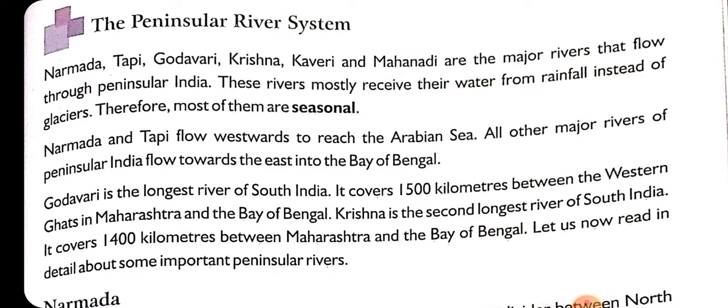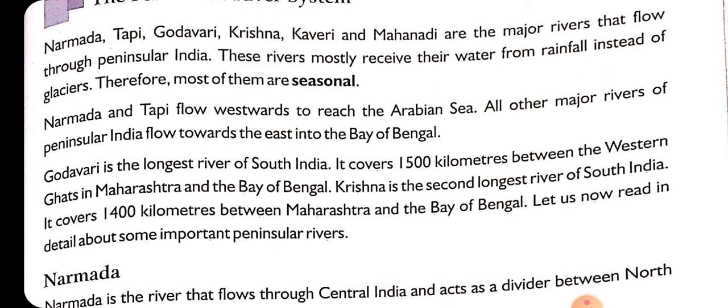These rivers mostly receive their water from the rainfall. These rivers depend upon the rainfall instead of glaciers. So that's why during summers these rivers get dried up, because whenever there is rainfall, only at that time these rivers get their water.